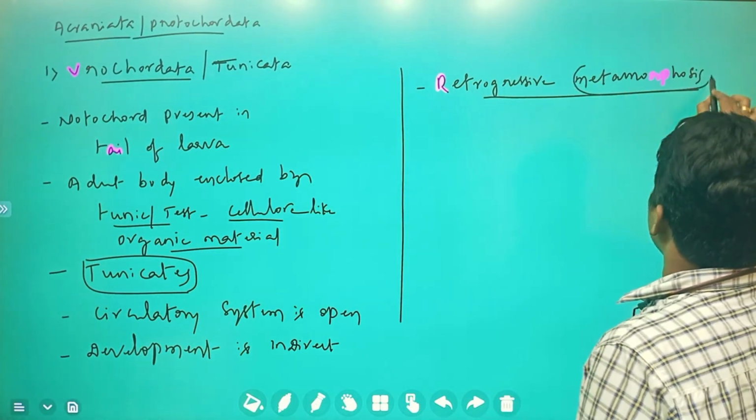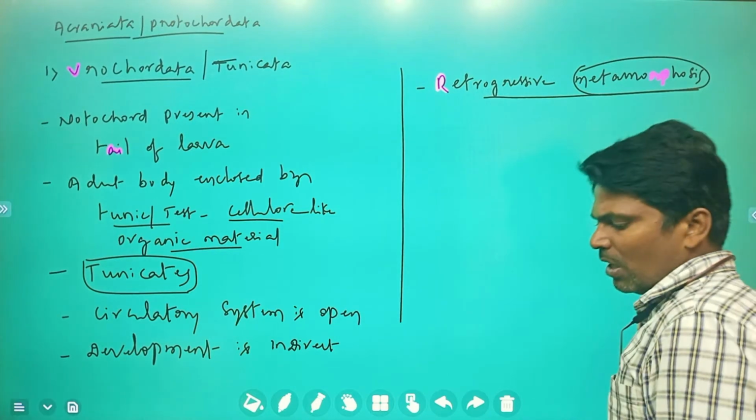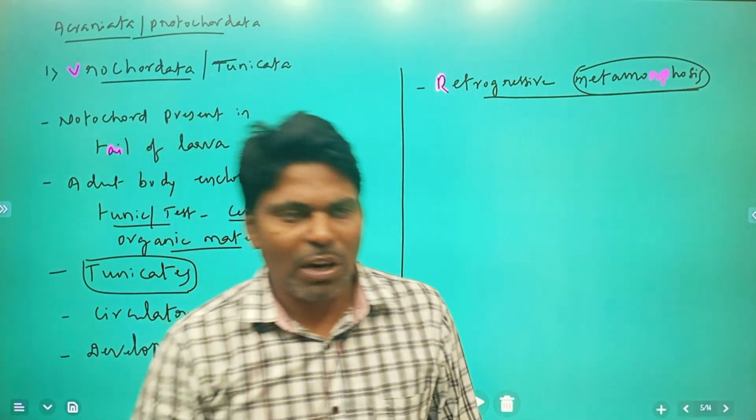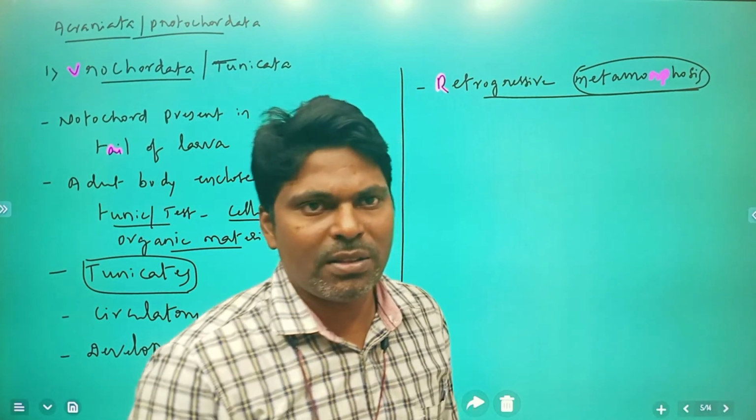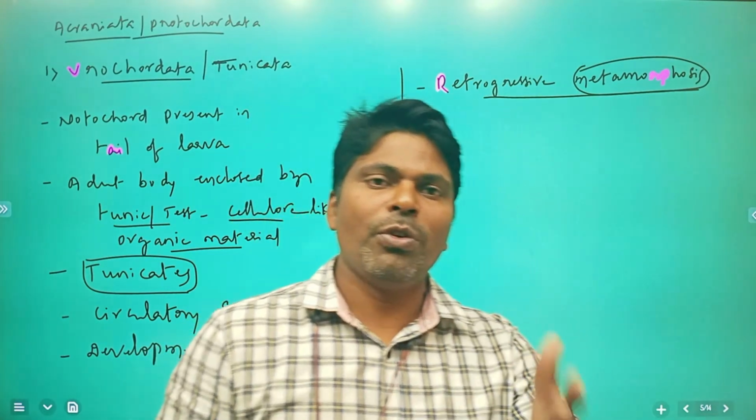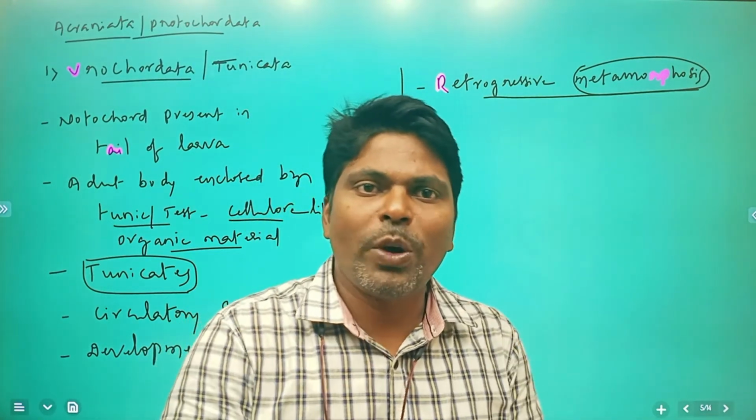First of all, in lower classes you have studied metamorphosis. If you try to remember, metamorphosis is the transformation of the body from one form to another form. For example, Bombyx mori, the silk moth.